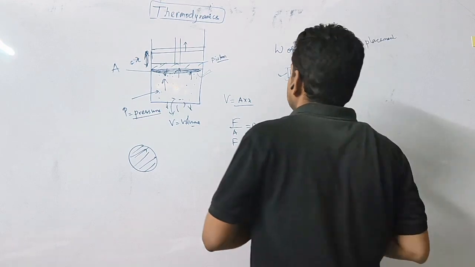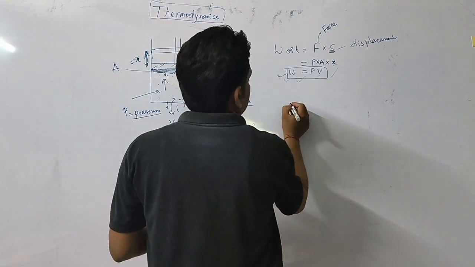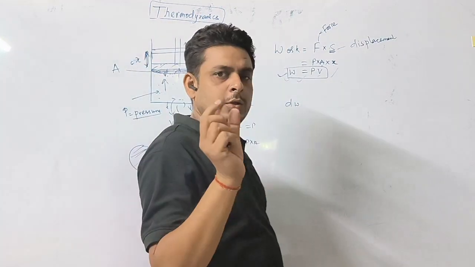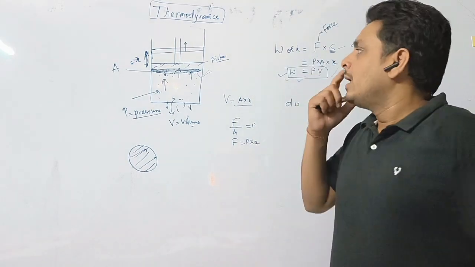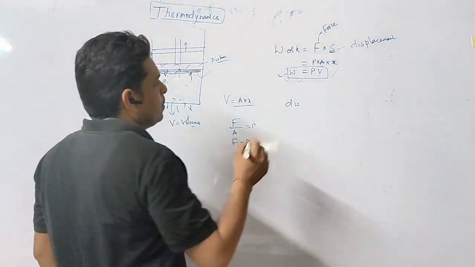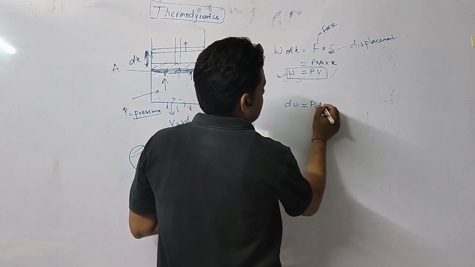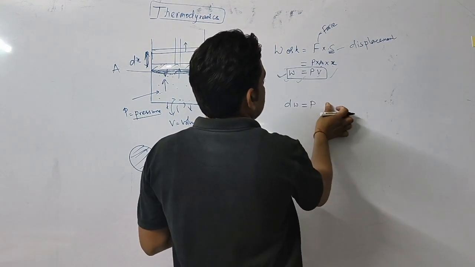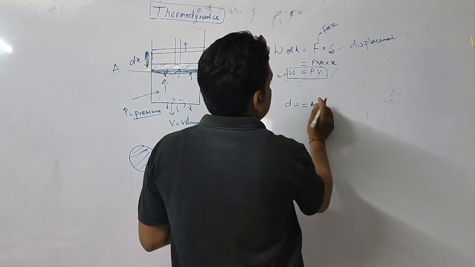What is an integration method? See here, suppose a small work dW is done. Whenever we use the integration method, we use only small quantities, dW, and the displacement may be written as dx. So dW equals pressure into dx? No, sorry, we can't write this.